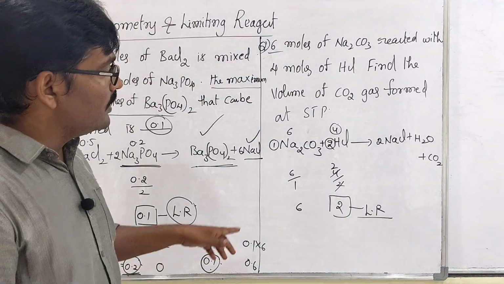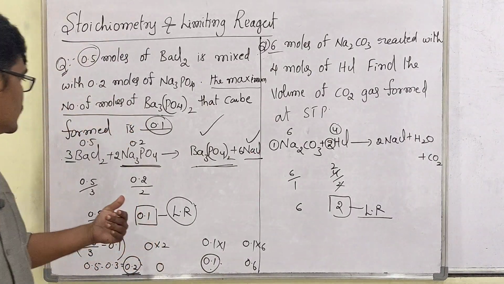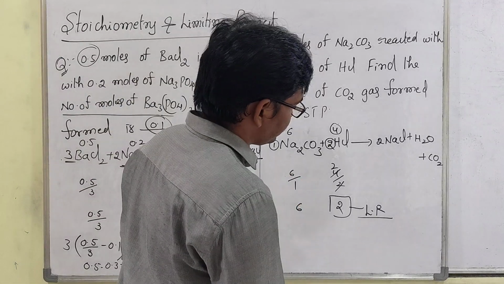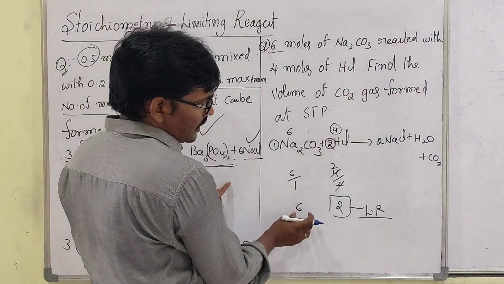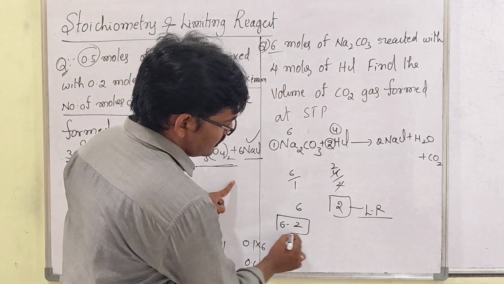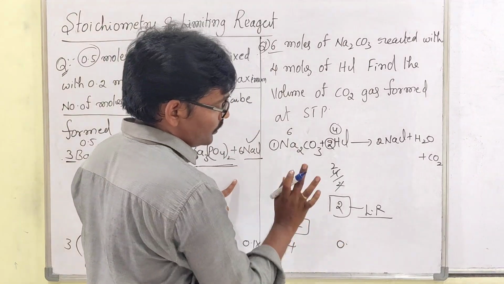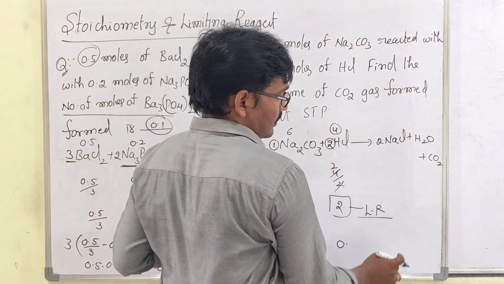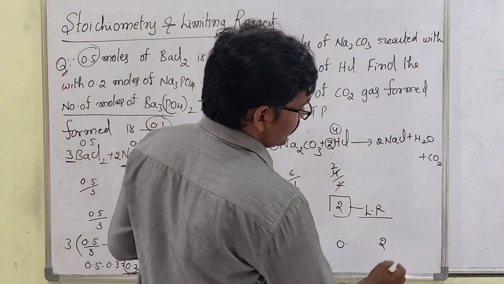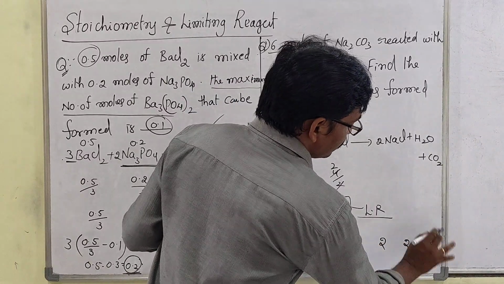What I told: the given value divided by the stoichiometric coefficient you have to take. Same like this, the given value divided by stoichiometric coefficient. So the limiting reagent is HCl, 2 moles, so it can react with 2 moles of this. It is 6 minus 2, the remaining 4 moles. Then here the remaining is 0 moles when 2 react. Once 2 moles react with this, 2 moles of NaCl will be formed, 2 moles of H2O will be formed, then 2 moles of CO2 will be formed.